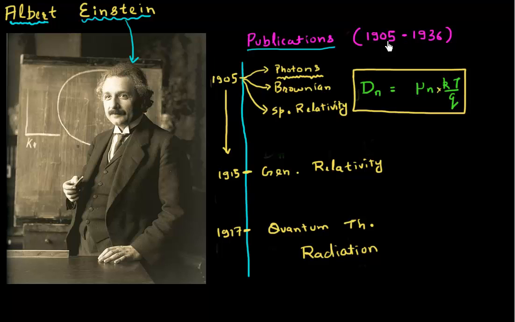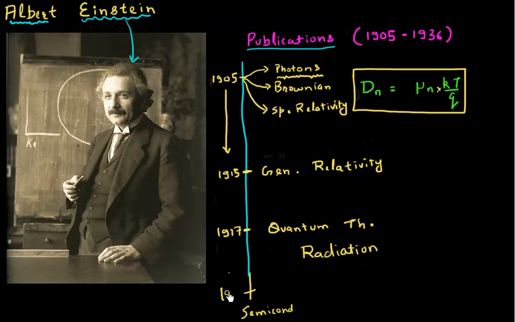In fact, if you look at the years he was active, these were much before the laser was invented. So he was active between 1905 and 1936. If you look at the same timeline, when was semiconductor developed? Semiconductors were developed in the 1950s. So Einstein's work for sure was pretty much before semiconductor devices became popular.